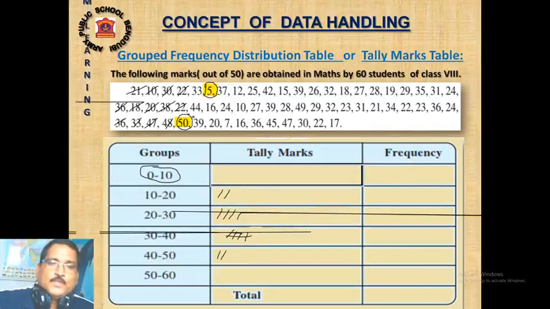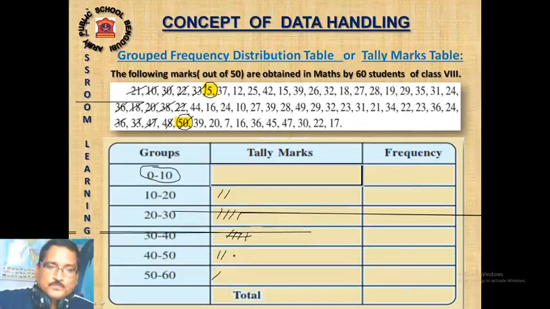Then 50 will be where? I cannot write 50 here. 50 will be in the next class. Then 33, 30 to 40. Next line. Then 44 will be 40 to 50.